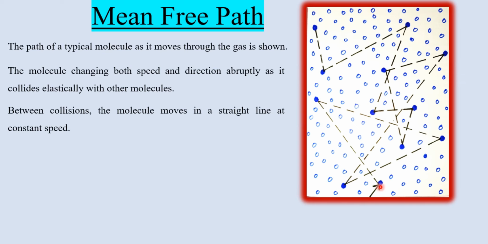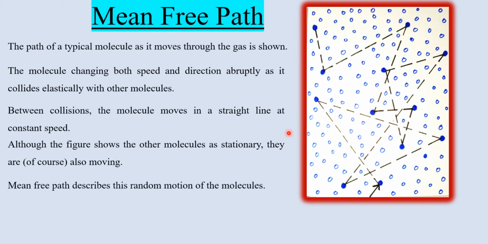Here you can see that it is moving in this direction, strikes this molecule, changes direction to the other side, again strikes over here, changes direction, again here, there. This is the way it is changing its direction and speed constantly. Between collisions, the molecule is moving in a straight line. As you can see, during each and every two collisions, the molecule is moving in a straight line.